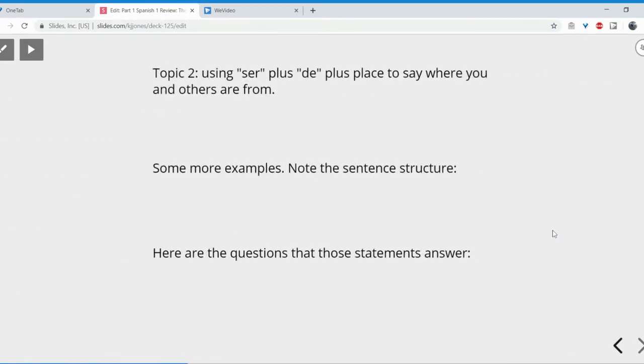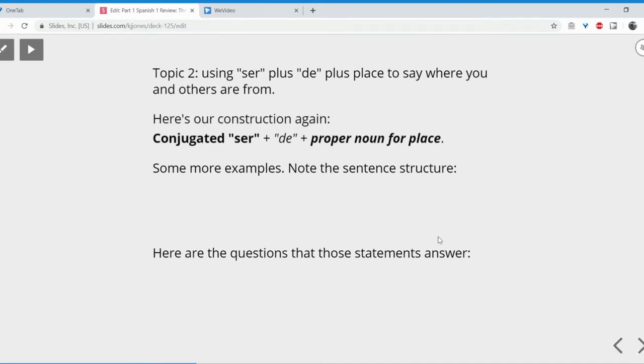Our second topic, then, continuing, is still using ser plus de plus place to say where you and others are from. Obviously, it's been a long day, y'all. Here's that construction again. And notice it's just always the same thing. A lot of you mentioned feeling unsure about sentence structure. So in these opening weeks, we're going to take a very structural approach to the language so that you can start to see that it's very logical.